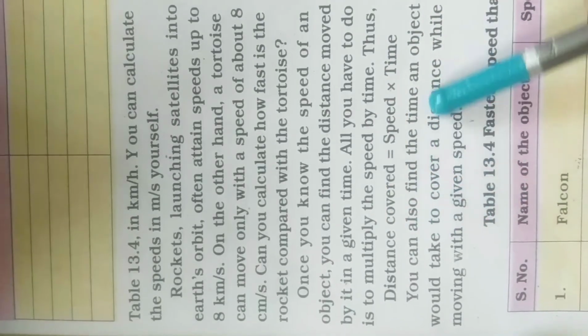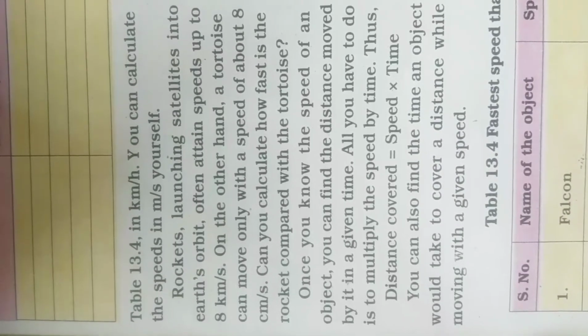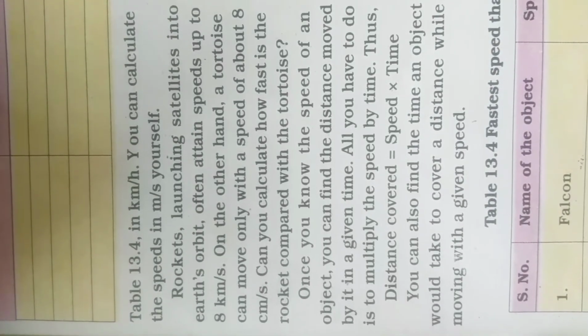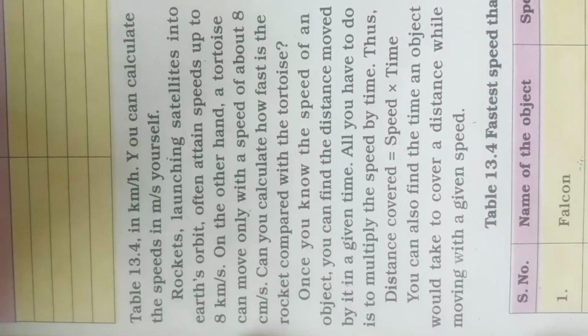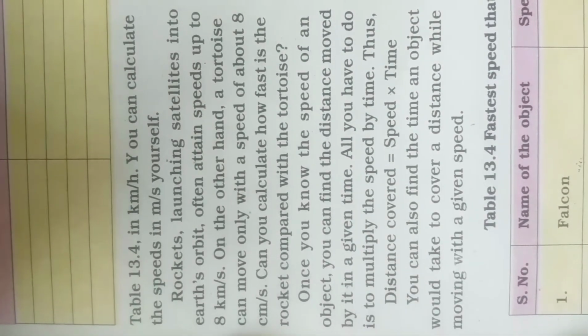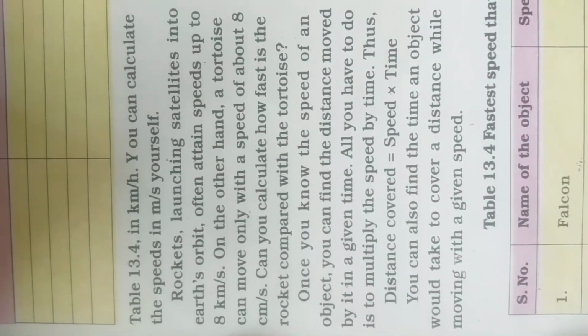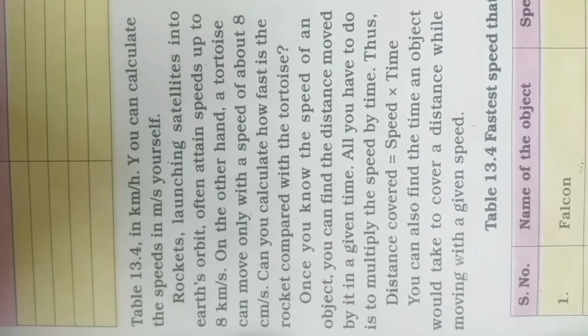You can also find the time an object would take to cover a distance while moving with a given speed. So you can also calculate the time of an object if the speed and distance are given to you. The same formula applies: distance covered equals speed into time. So you can calculate time also by this formula.